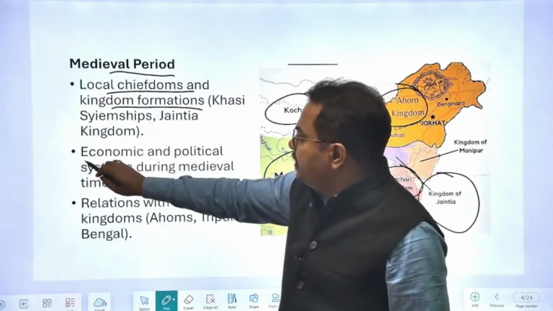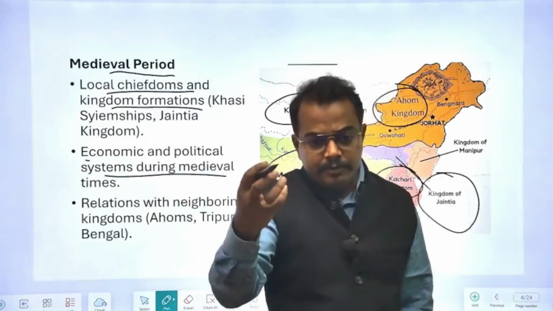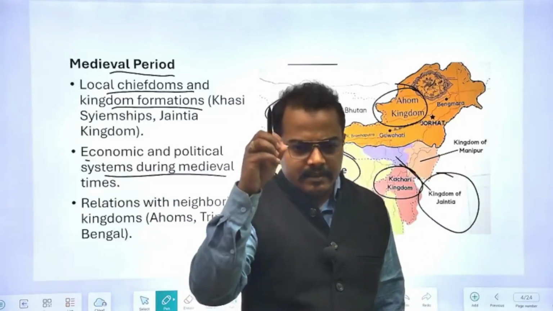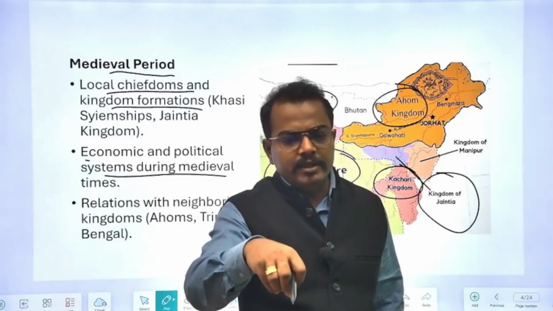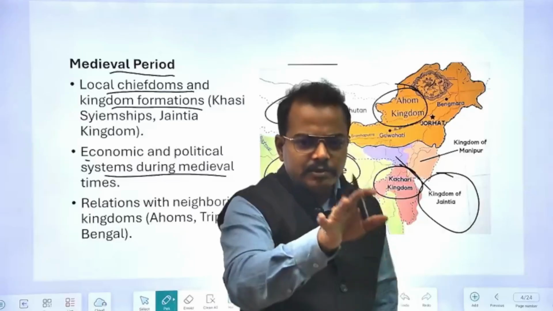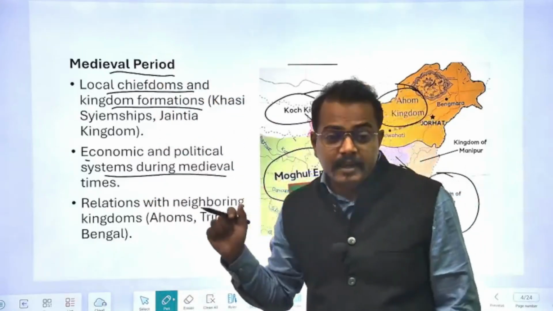Then there will be economic and political systems during the medieval period, what kind of, whether there was feudalism, whether there was absence of feudalism, whether there was centralized administration ongoing, whether they were part of certain kind of chiefdoms. So those things you have to understand from the medieval period of Meghalaya.